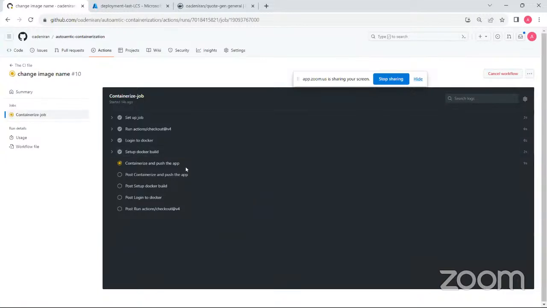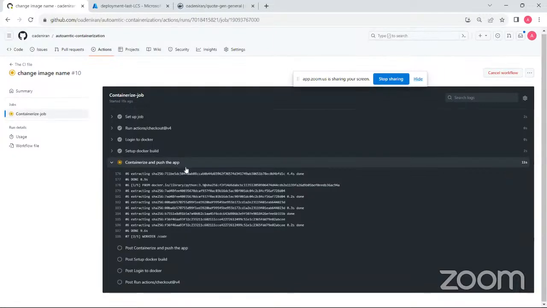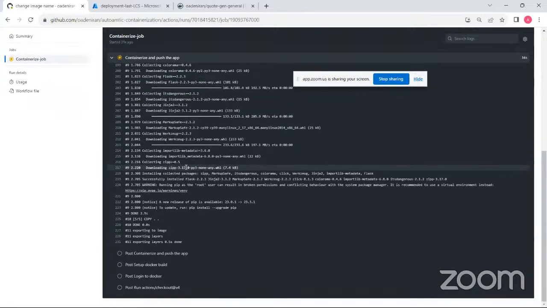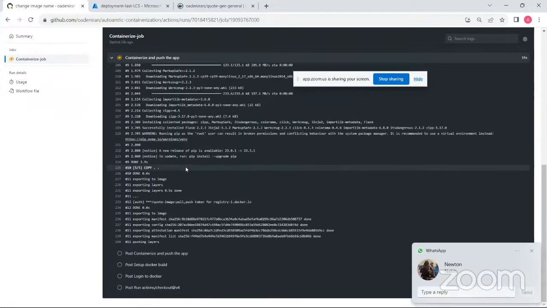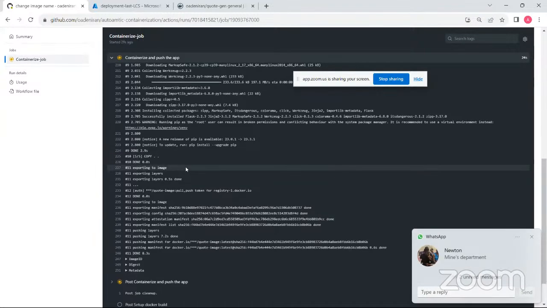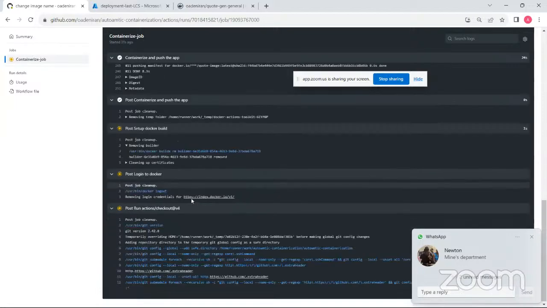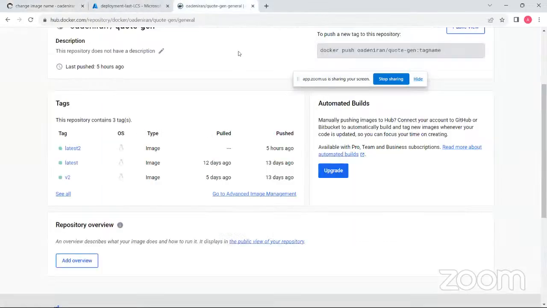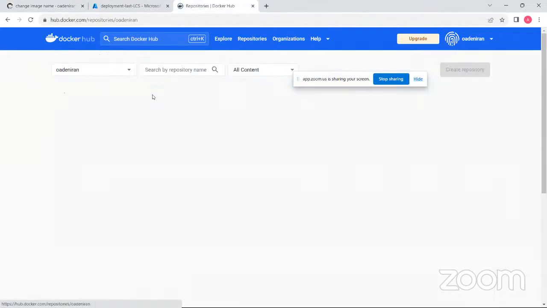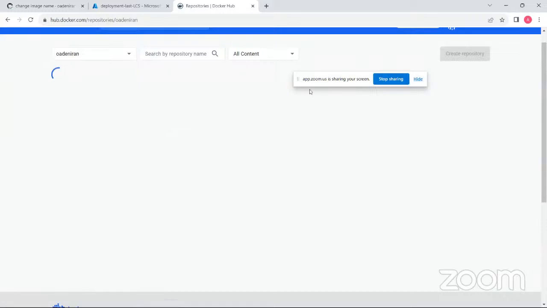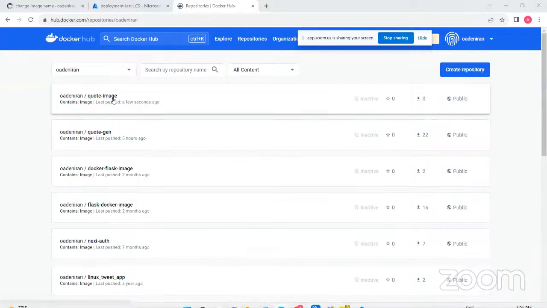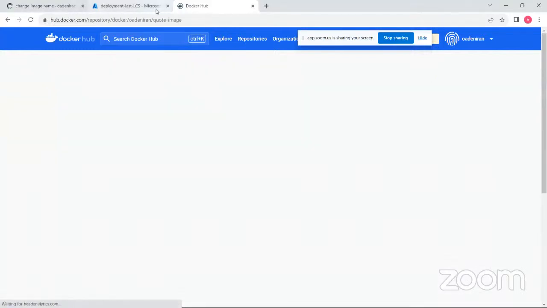Okay, so it is containerizing already. Okay, so let us see. So this has worked already. So let us see in our repository. We should have another image now. So this is the quote image.